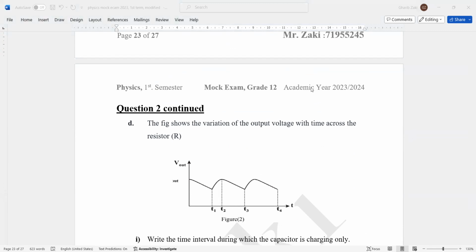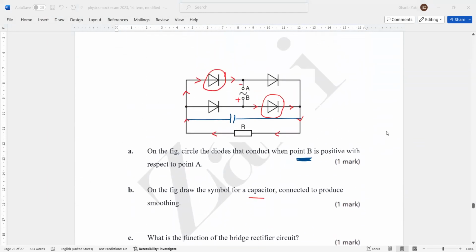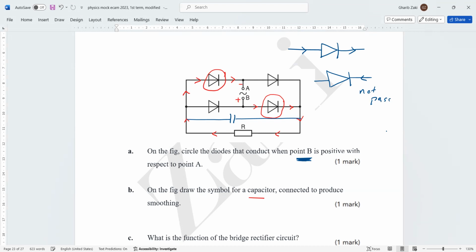Second like diode. What do you mean by second like diode? Because actually the diode allows the current to pass in one direction. So if the current is in this direction and we have the diode like this, the current will pass. So this is forward. But if the current is opposite like this, this is reverse, so the current will not pass. Because the first one is forward, the second one is back.